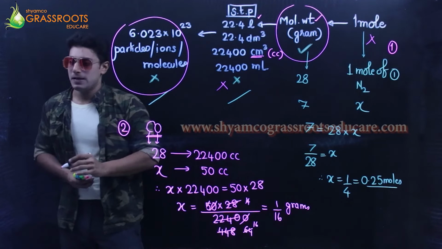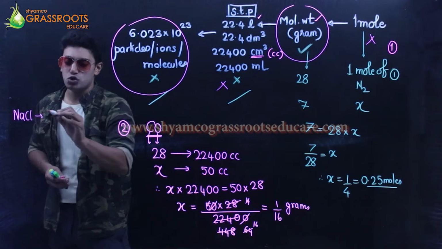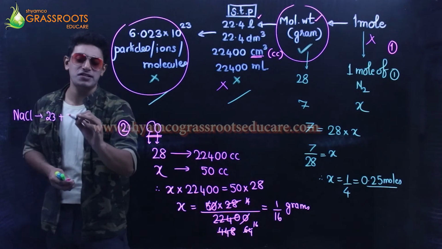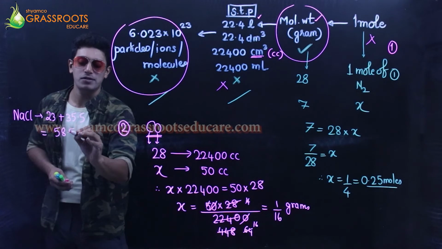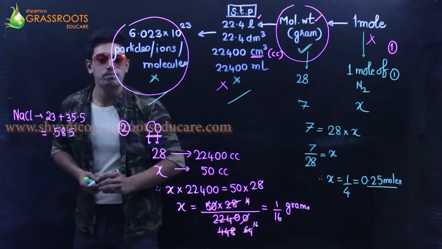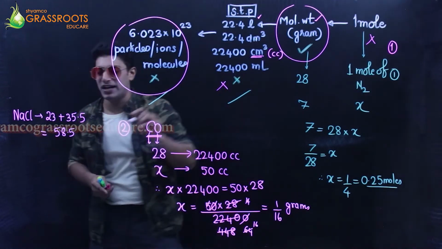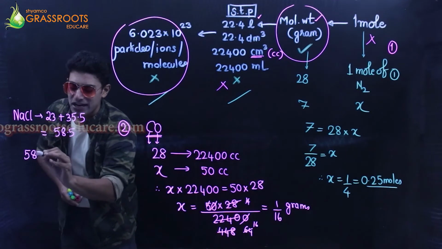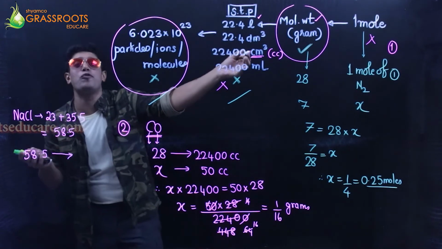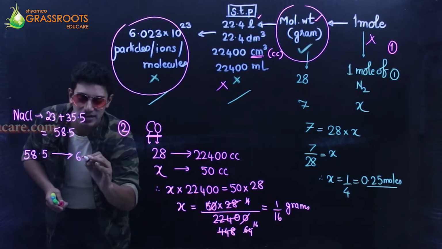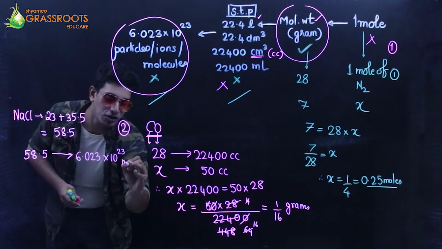NaCl, the molecular weight. Sodium is 23, chlorine is 35.5. So I get 58.5 as the molecular weight. Goes with the flow. 1 mole of NaCl occupies the molecular weight, which is 58.5 grams. It occupies 22.4 liters and it occupies 6.023 into 10 raised to 23 molecules.